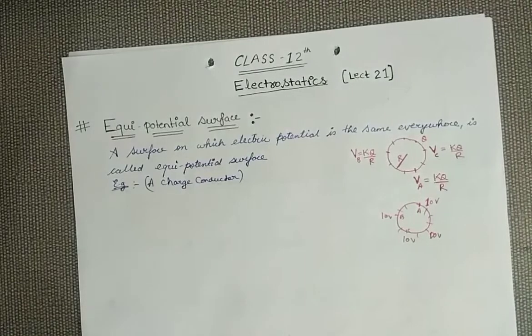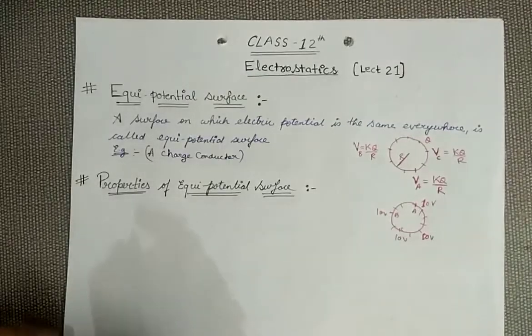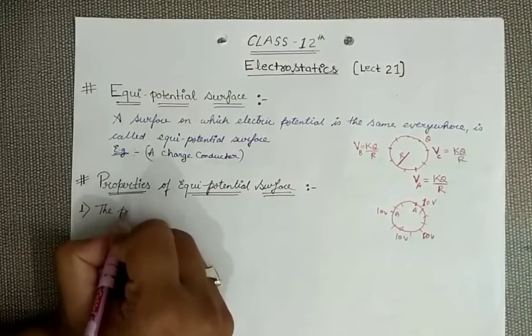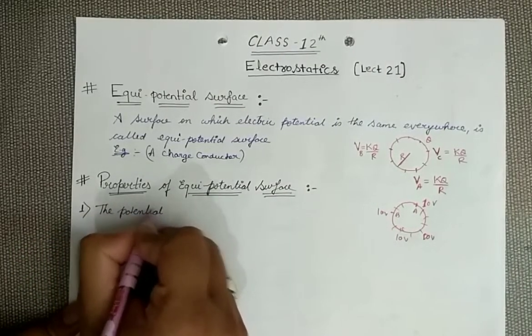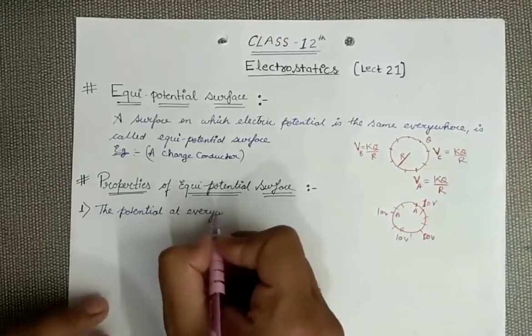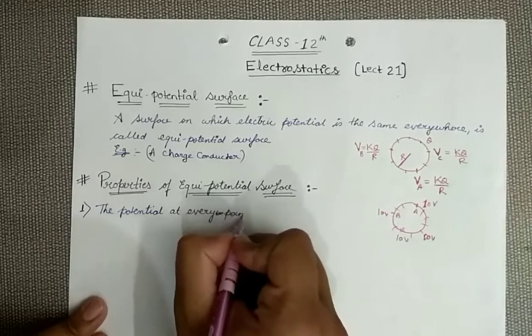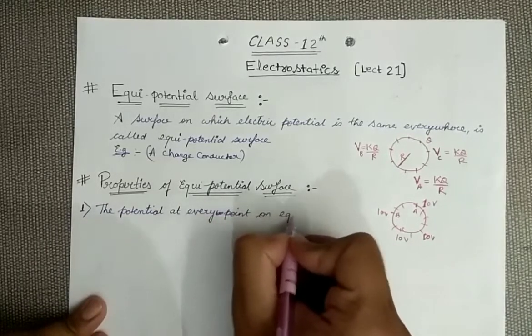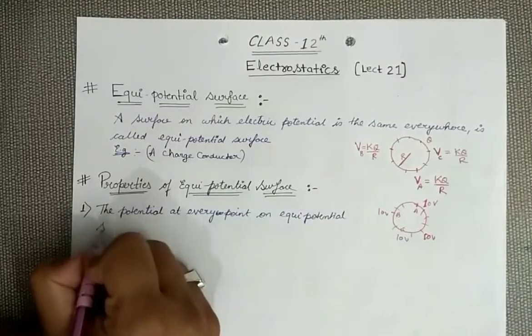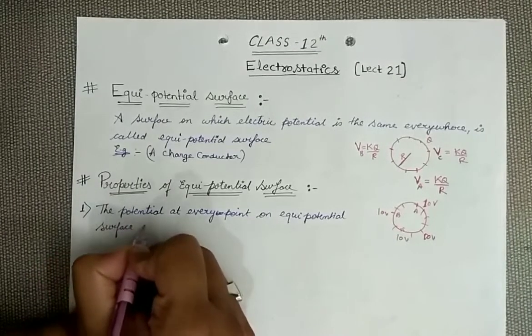The main thing is that we have to see some properties of these equipotential surfaces, and questions are generally asked from these properties only. So let's move to the first property. The first property is that the potential at every point on an equipotential surface remains the same.